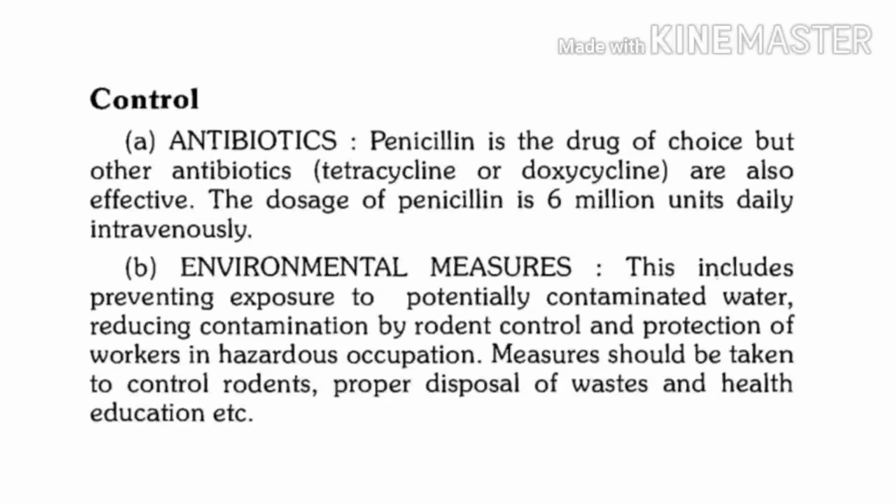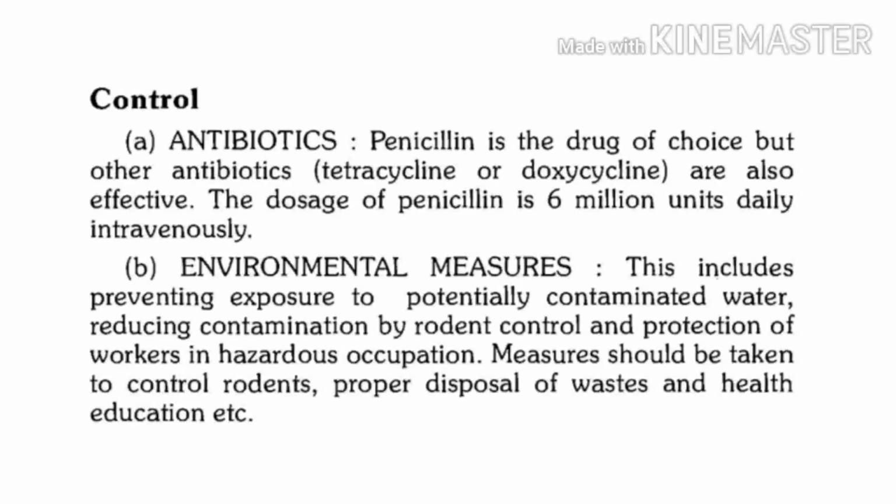Then food granaries should be constructed in such a way that rats should not have access, which is called rat proof construction. So rat proof construction of buildings, of godowns, of food granaries, all is essential. And at the same time, wherever there are burrows of rats, these can be eliminated.